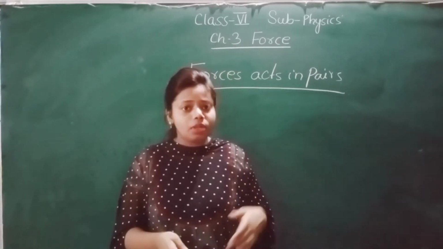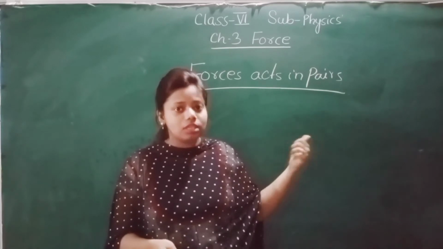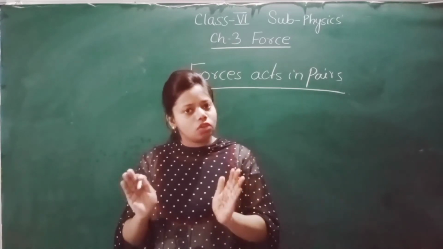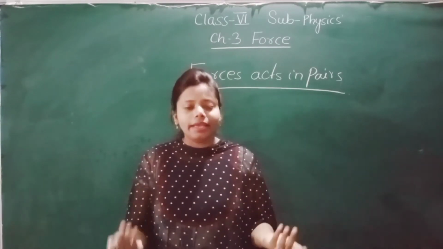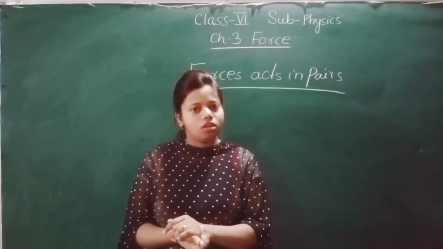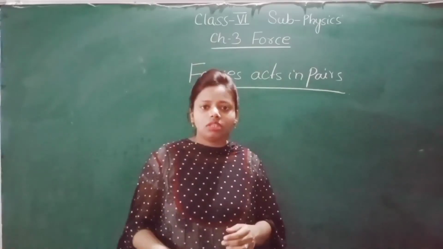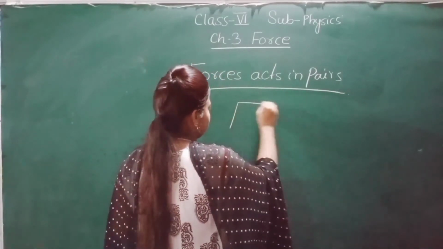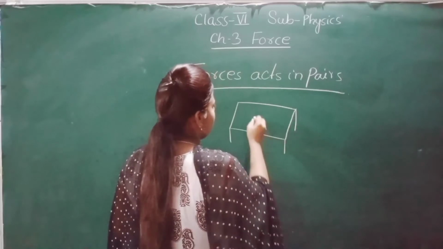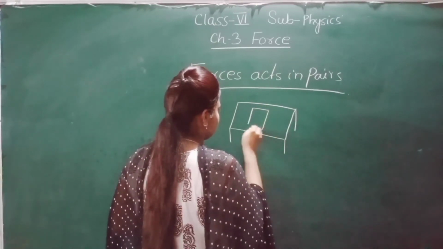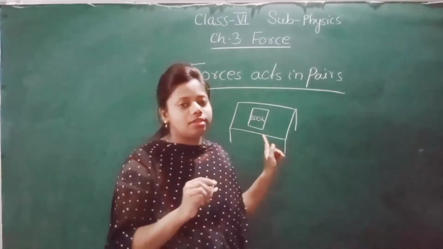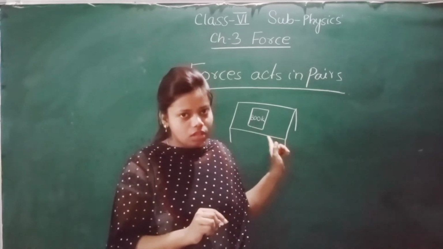Now another example of forces acting in pairs is this. You keep your books on the table, and the books rest on the table. Why does it rest on the table? Why does it not fall down off the table? Does it fall down? No. Why does it rest on the table? Now see, this is a table, and on this table I have kept a book. Can you see the book is resting on the table? Now why is it resting on the table?